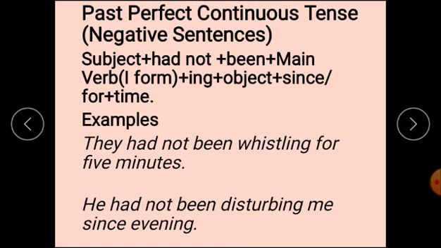Negative sentences, after had there will be not. Subject, then had not, after that been, then main verb first form, plus ing, object, since, for, plus time. They had not been whistling for 5 minutes.